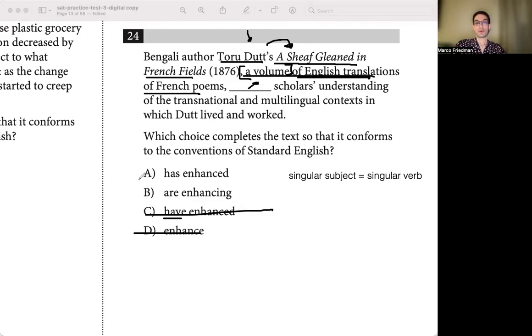So we can't use present continuous here, because if it was present continuous, the idea would be continuing in the present in a continuous state. And again, our helping verb is plural. It's not going to work. So that leaves us with A, has enhanced. So that would be our correct answer. It agrees with the subject and it agrees with the idea that something occurred in the past and is affecting the present and potentially the future.